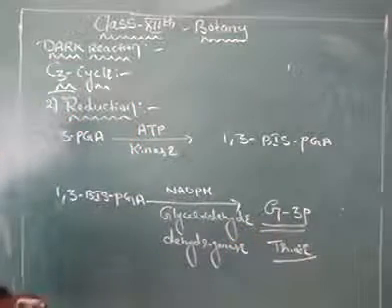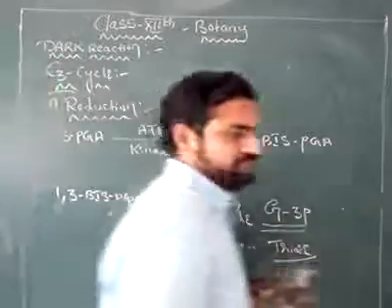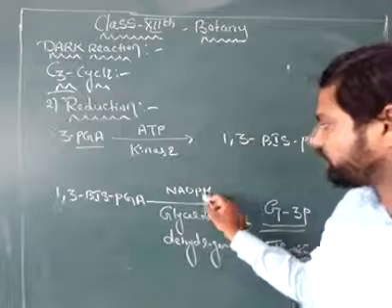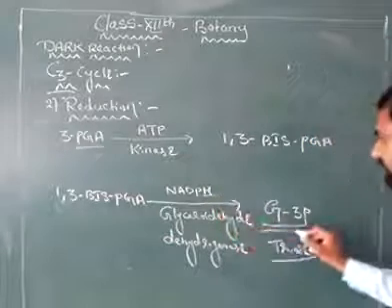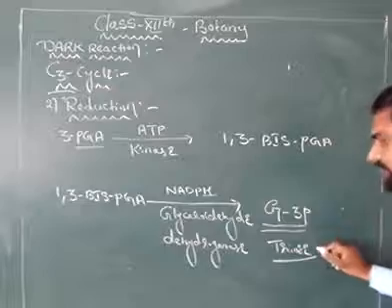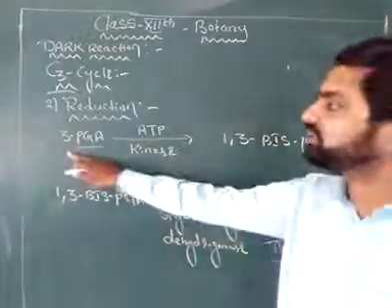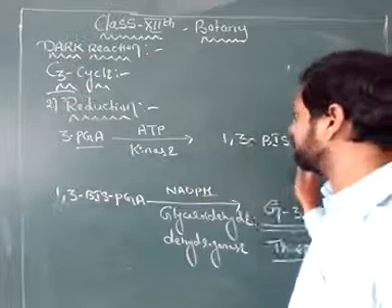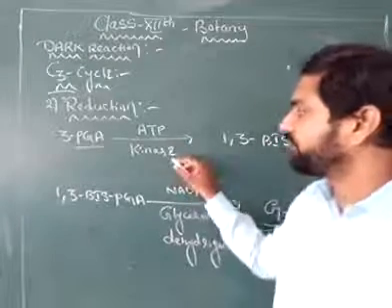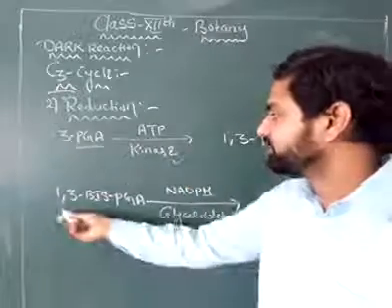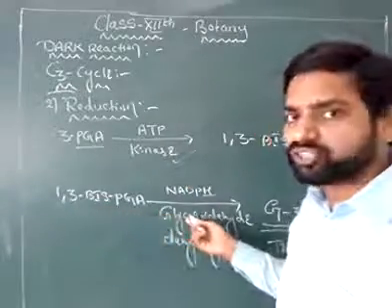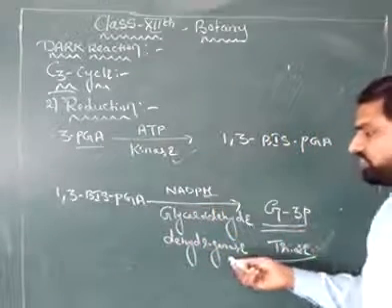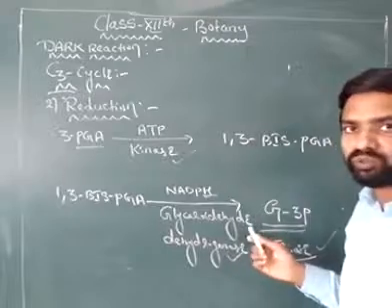This is the reduction. So in reduction, the phosphoglyceric acid accepts hydrogens from NADPH, and after reduction, glyceraldehyde 3-phosphate, the triose, is formed. Firstly, the 3-phosphoglyceric acid undergoes phosphorylation to form 1,3 bisphosphoglyceric acid in the presence of the enzyme kinase. Next, 1,3 bisphosphoglyceric acid undergoes reduction by accepting hydrogen from NADPH to form glyceraldehyde 3-phosphate. The enzyme catalyzing the reaction is glyceraldehyde dehydrogenase.